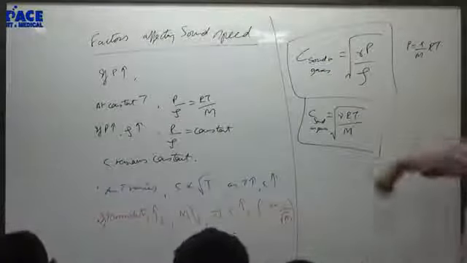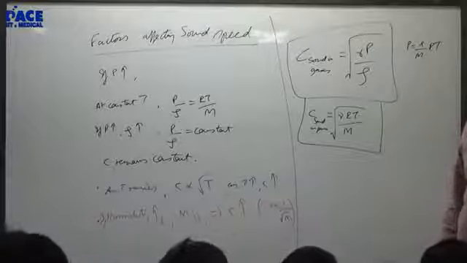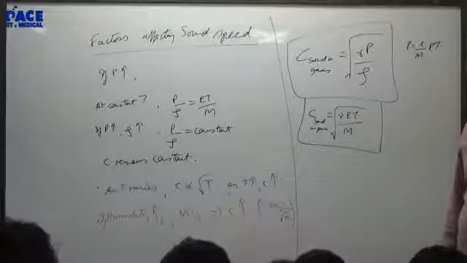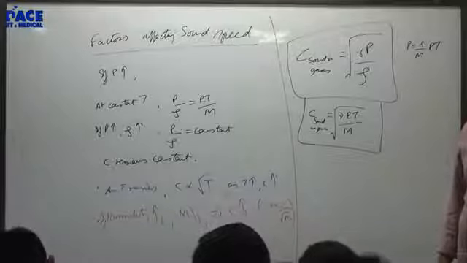So here are the formulae and three factors. Pressure: nothing happens. Increase of temperature increases the speed, and increase in humidity increases the speed as well, since molecular mass decreases. That's all.